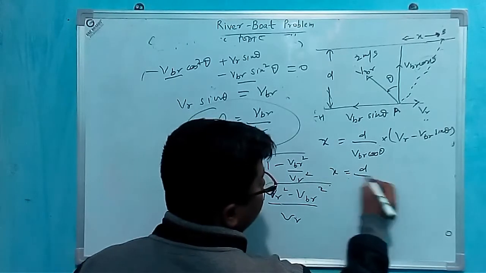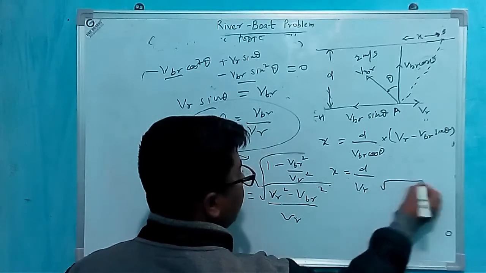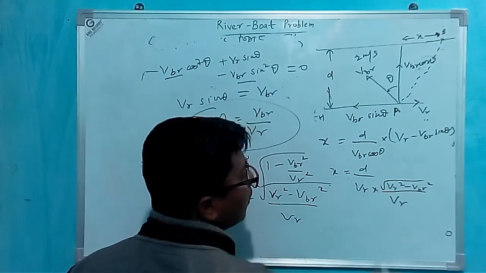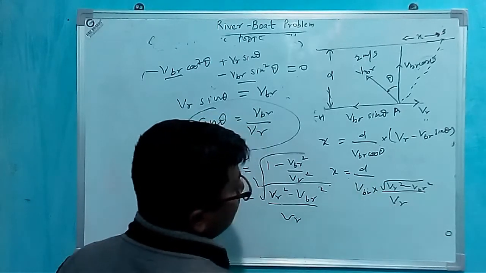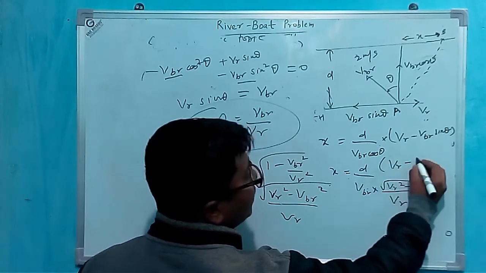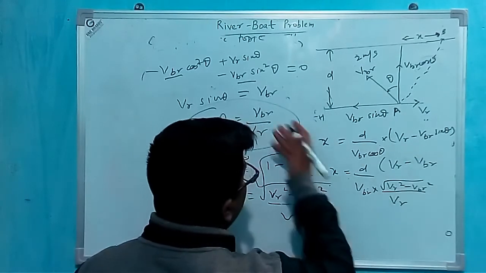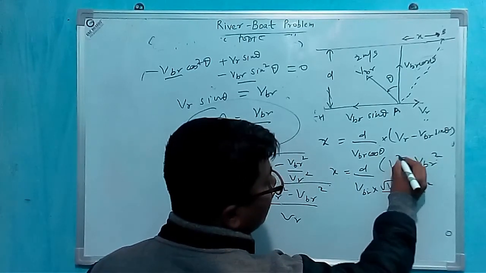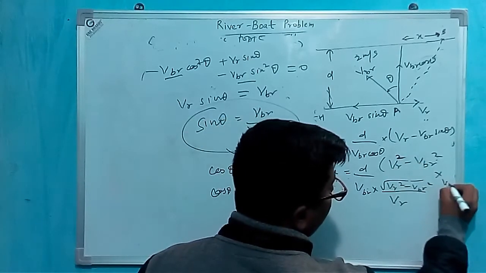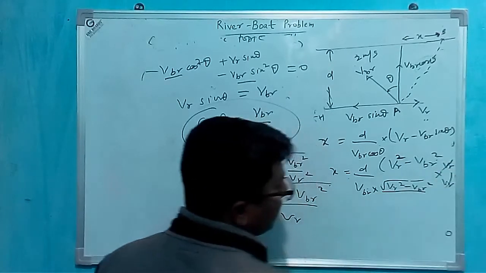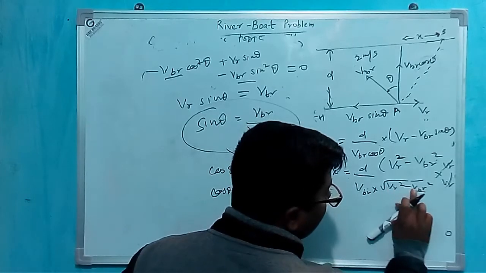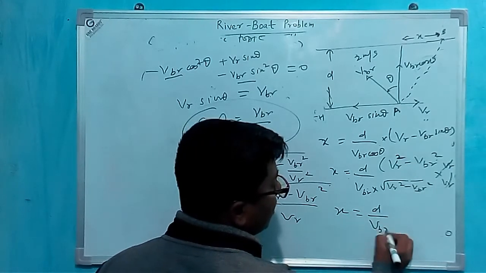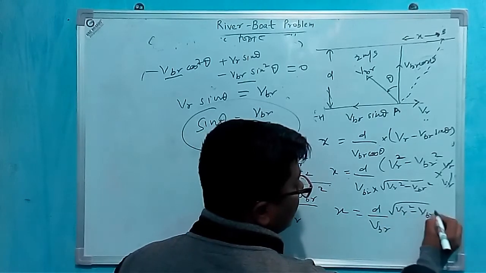We can easily find that d by v_br and under root v_r square minus v_br square by v_r, and here v_r minus v_br into v_br square by v_r. The v_r cancels with v_r and the root cancels with the root, then x will be d by v_br under root v_r square minus v_br square.